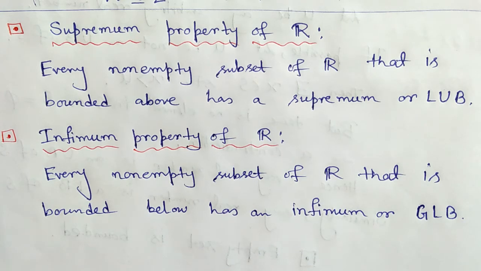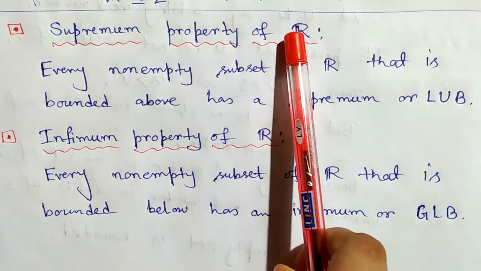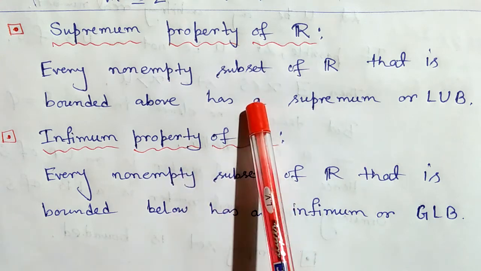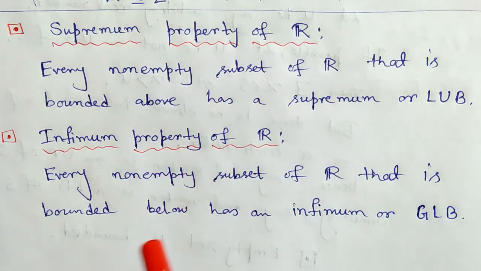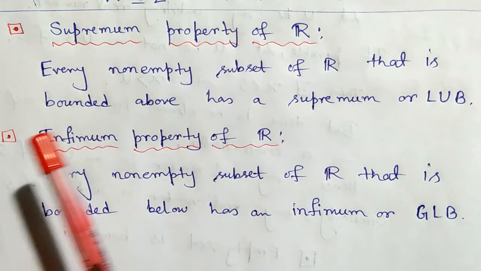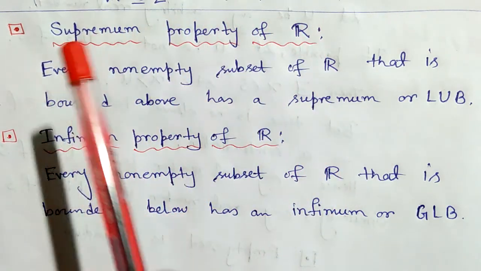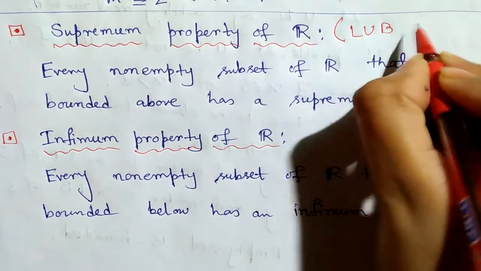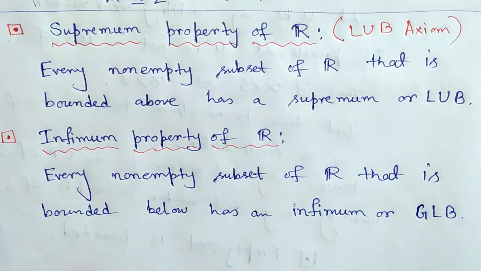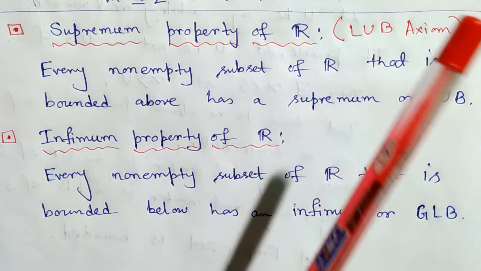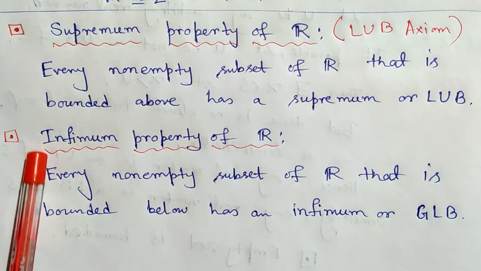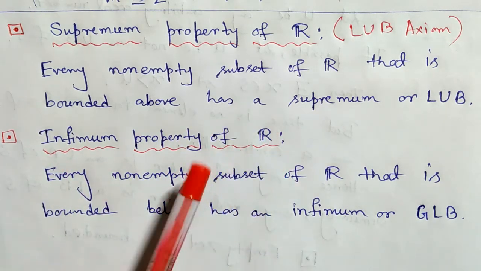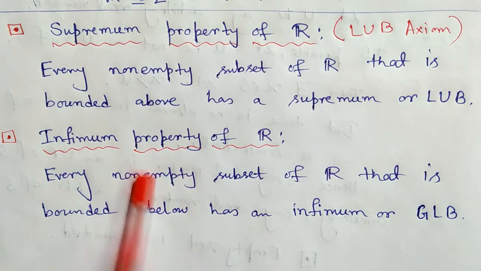Now we assume this supremum property of R as the LUB axiom and call it the completeness property of R. Then we treat the infimum property of R as a theorem, which we prove.